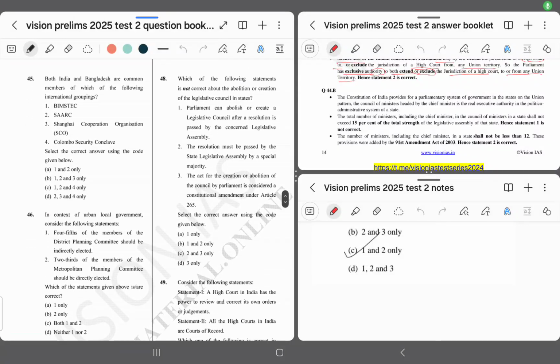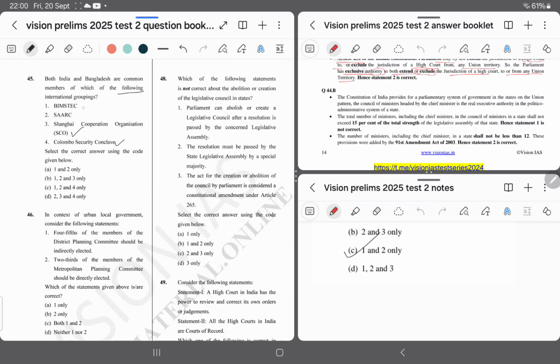Question number 45. Both India and Bangladesh are common members of which of the following international groupings? Options are 1. BIMSTEC, 2. SAARC, 3. Shanghai Cooperation Organisation, 4. Colombo Security Conclave.